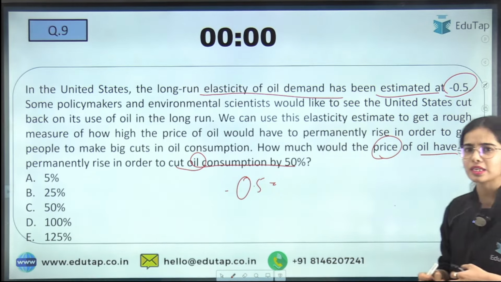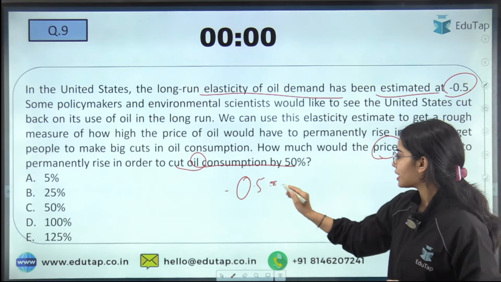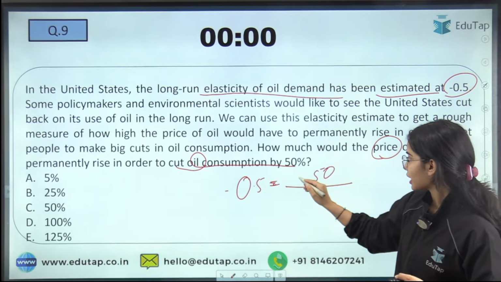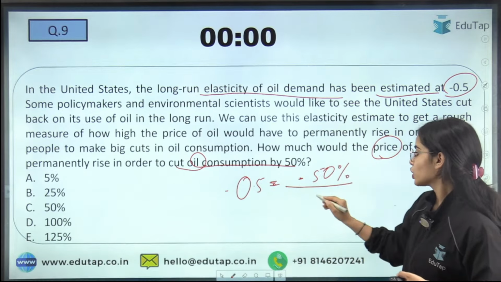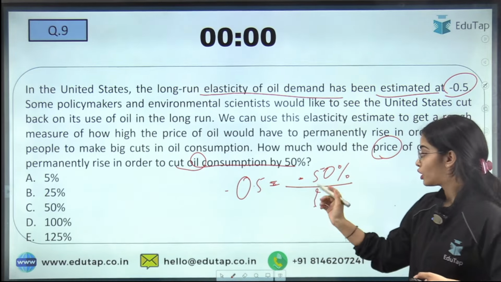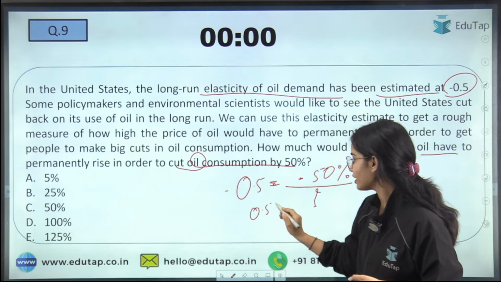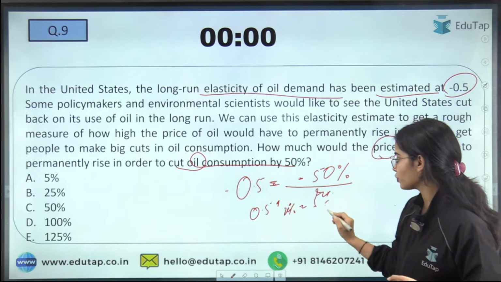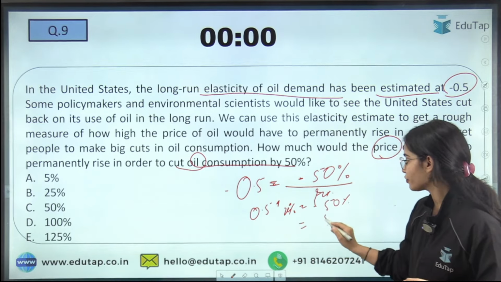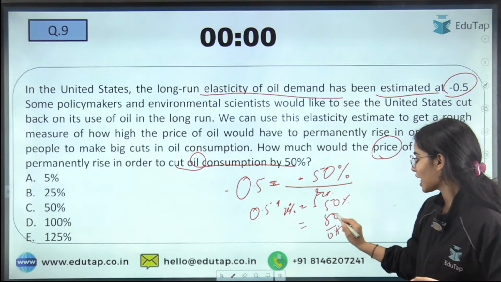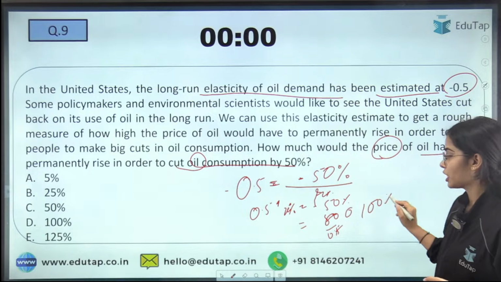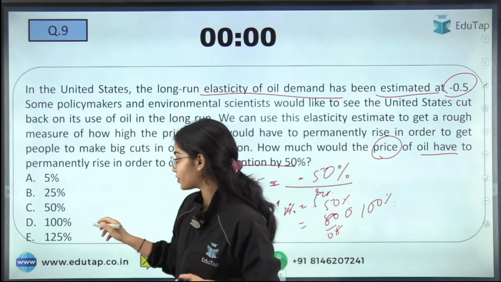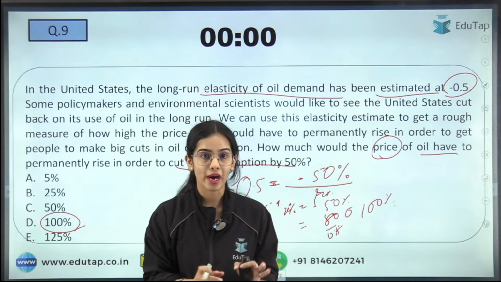So anyone who is able to answer this question? Simply the idea is that there is a cut that we want in the demand. So what will be the rise in the price? Here 0.5 multiplied by, let's say, x percent equals 50%. So 50 divided by 0.5 means there will be a 100% increase in the price of the oil required.